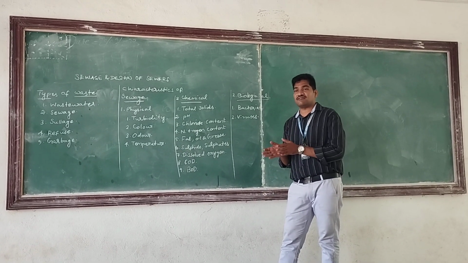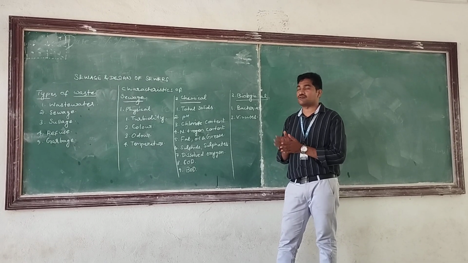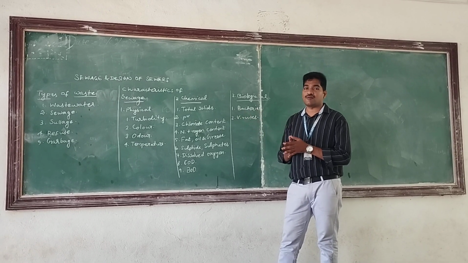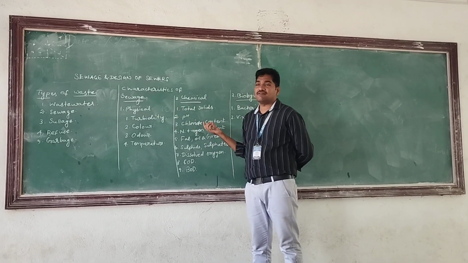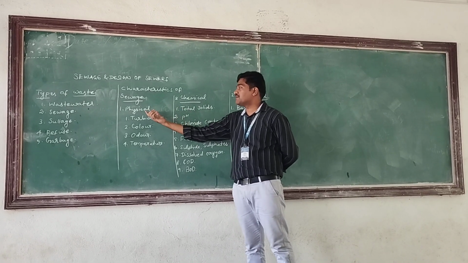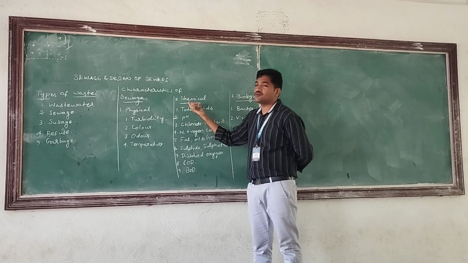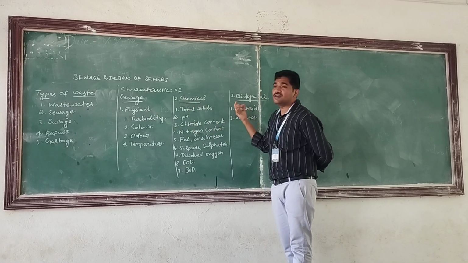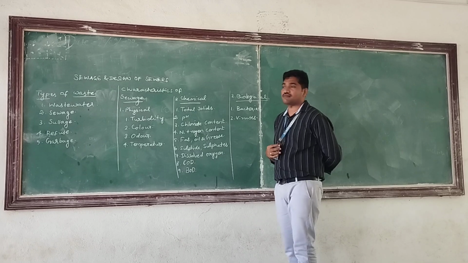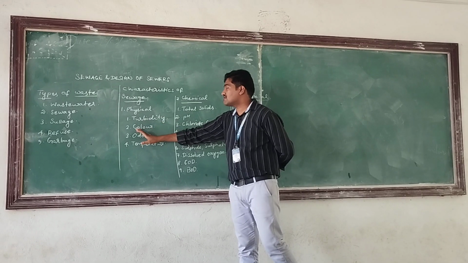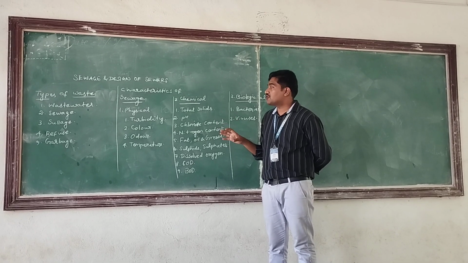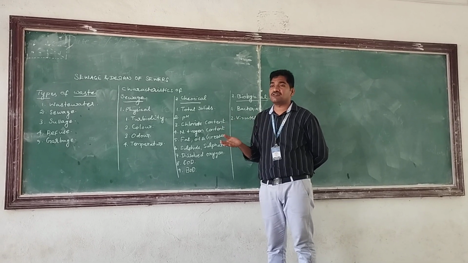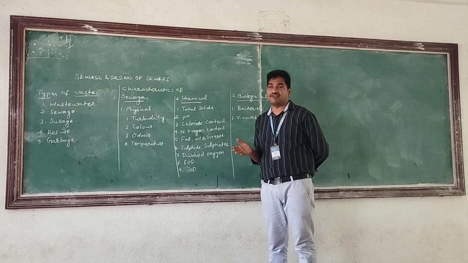Generally, sewage and wastewater are more or less similar. Okay, so for both we can use a common term. Okay, so the characteristics of sewage are mainly classified into 3 types. First one, physical characteristics. Second one, chemical characteristics, and then third one, biological characteristics. I think all these characteristics were already studied in the water supply engineering course. Okay, we are just going to go through how the values change for water and wastewater.